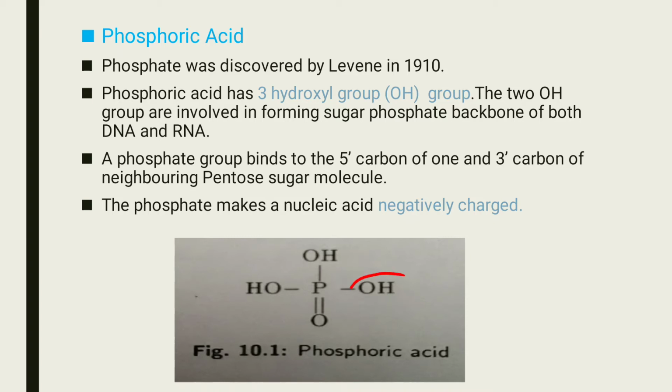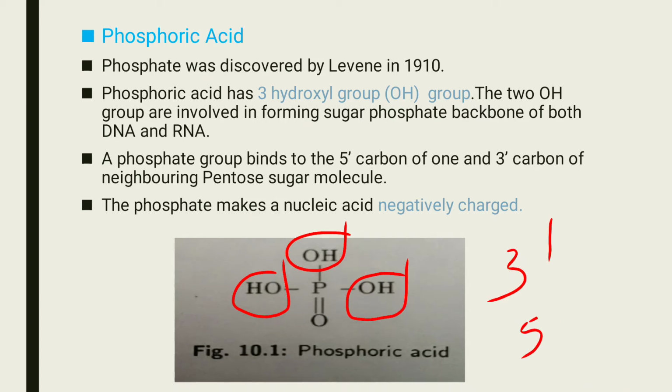Phosphoric acid has 3 hydroxyl groups, and one of the hydroxyl groups is attached to the 3' carbon of the pentose sugar with a phosphoester bond, and another hydroxyl group of the phosphoric acid is attached to the 5' carbon of the neighboring pentose sugar. Phosphate was discovered by Levene in 1910.